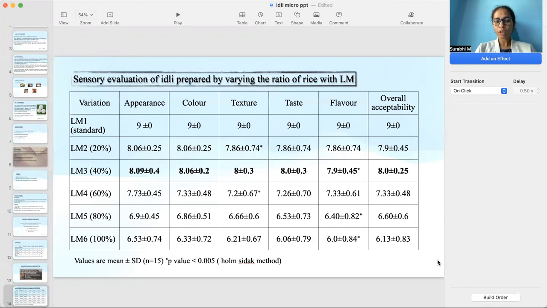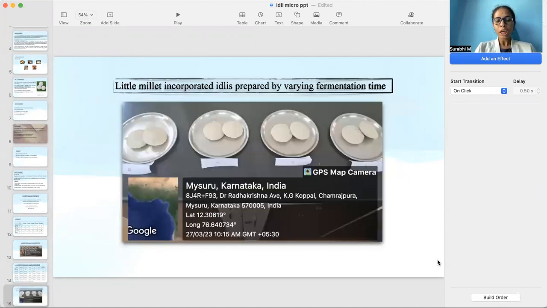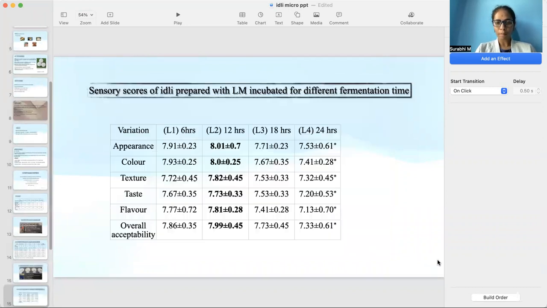This table shows the sensory evaluation of idli prepared by varying the ratio of rice with little millet. LM3 of 40% incorporation of little millet has greater acceptability in terms of appearance, color, texture, taste, flavor, and overall acceptability. This photo shows the little millet incorporated idlis prepared by varying fermentation time. This table shows the sensory scores of idli prepared with LM incubated for different fermentation times. Here L2, which is of 12 hours fermentation, has greater acceptance in terms of appearance, color, texture, taste, flavor, and overall acceptability.